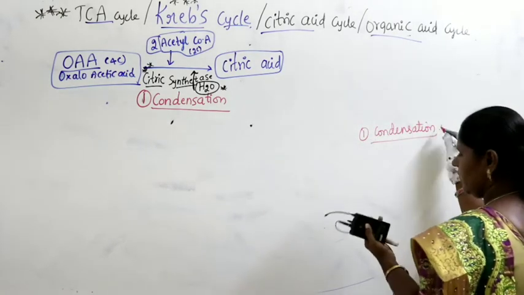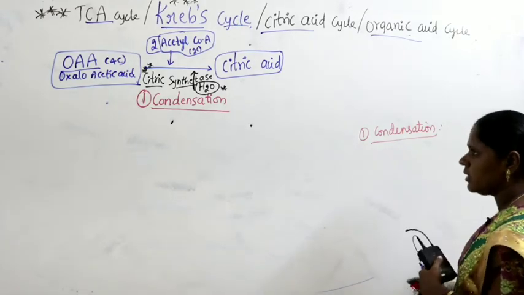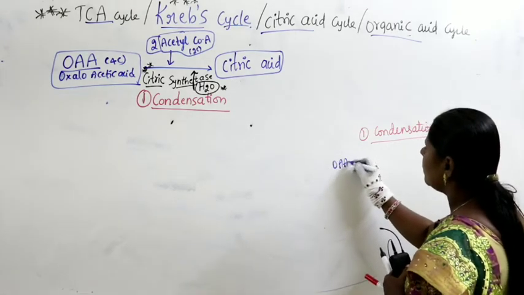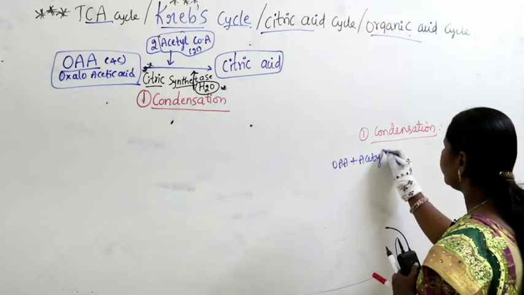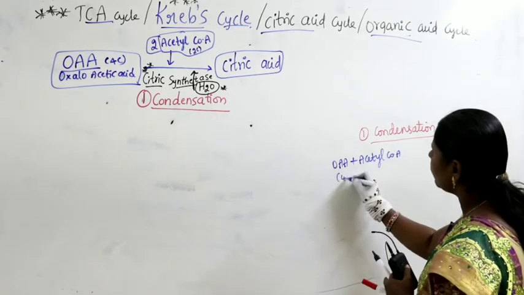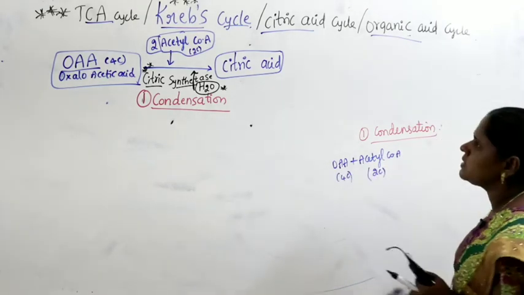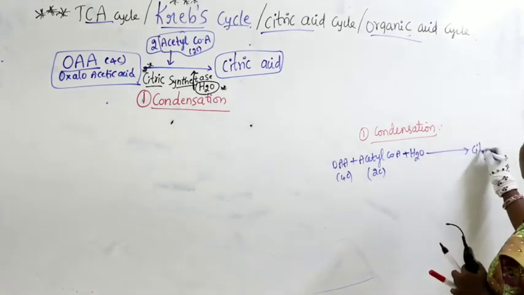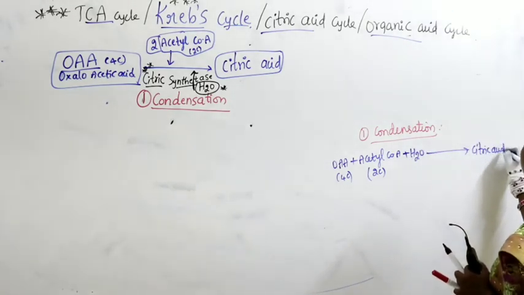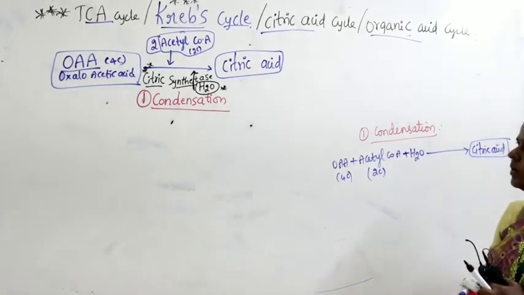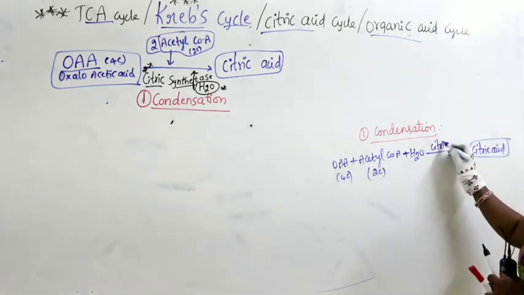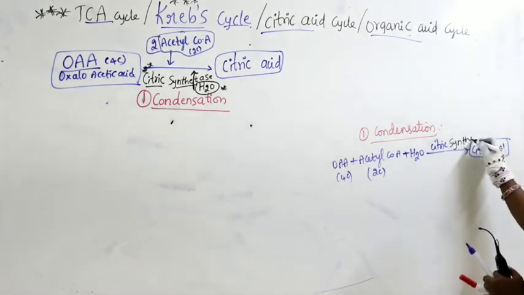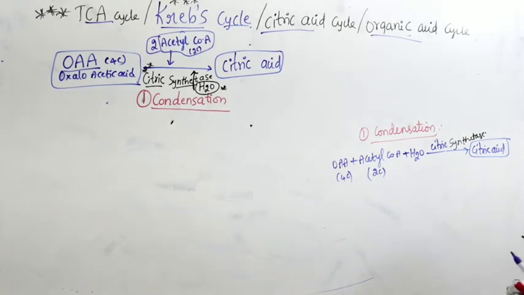You have to write the reaction. So what will you write in the condensation? Here you have to take OAA plus acetyl CoA, having 4 carbons plus 2 carbons, plus water. What is produced here? Citric acid is produced. So what is the name of the enzyme? You will write citric synthetase. That is reaction number 1.